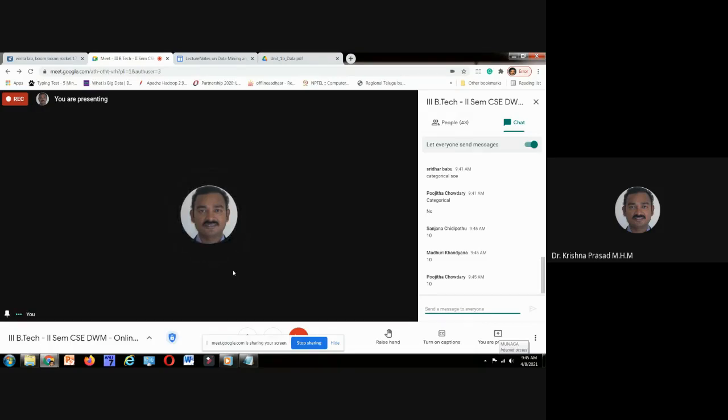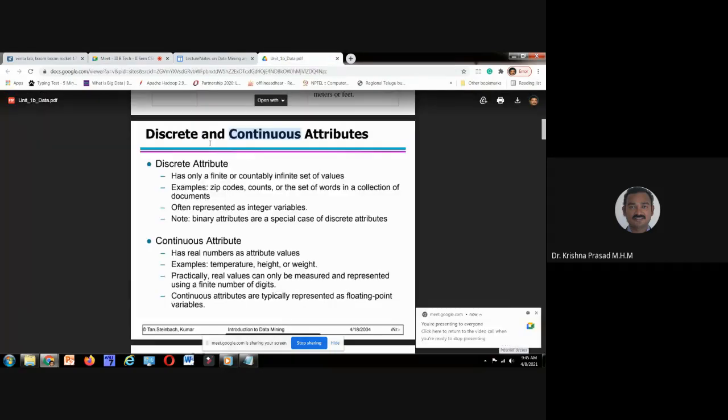Whenever it is not possible for us to tell a finite number, those attributes are called continuous attributes. If it is possible to tell a finite number, then it is called a discrete attribute. Discrete attribute and continuous attribute.